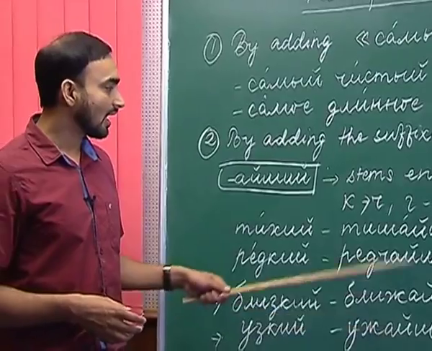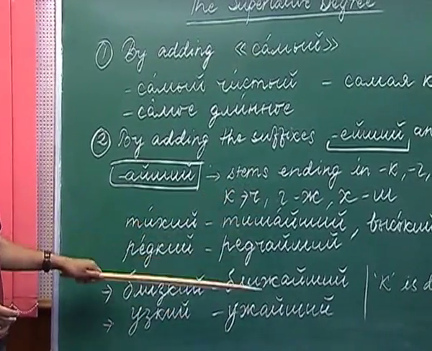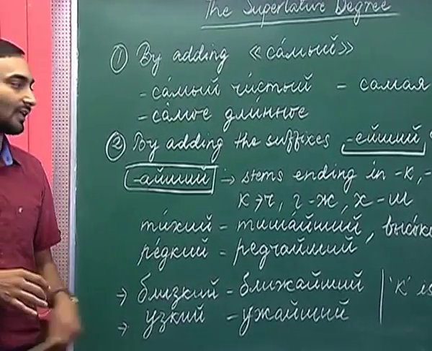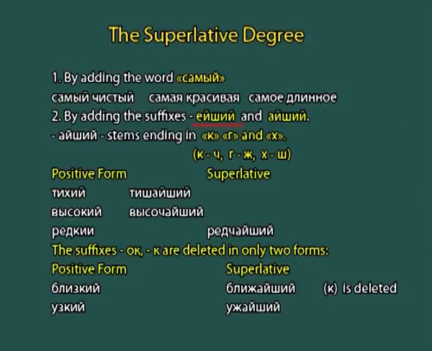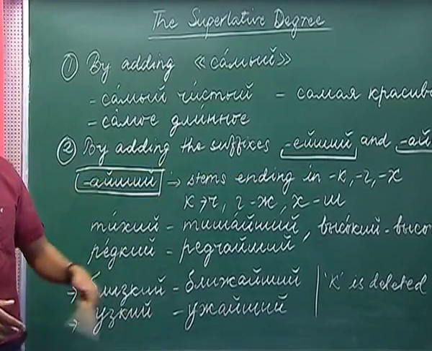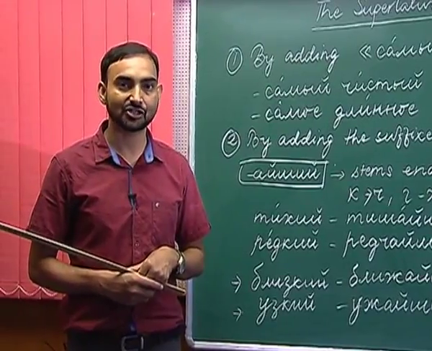Apart from these adjectives whose stem ends with either of these consonants k, g, kh, with the rest of the adjectives, while forming the superlative degree, we will use the suffix eishi. Now we will look at some of the examples with the suffix eishi.